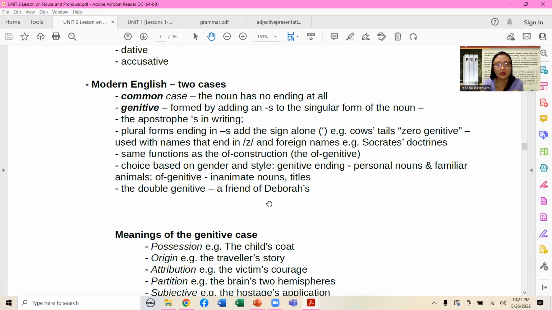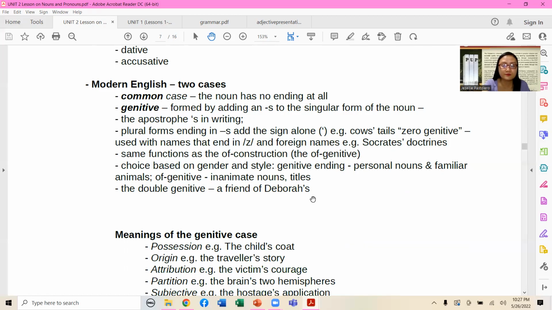So the double genitive, a friend of Deborah's. No? Okay, bakit siya double? Who are you referring to? I'm referring to a friend of Deborah's. No? Okay, so Deborah has another friend. Yes, no? I think I have met her. Who? Deborah's friend. Okay, so Deborah is your friend, and then you have another friend who happens to be a friend of Deborah? No. Okay.